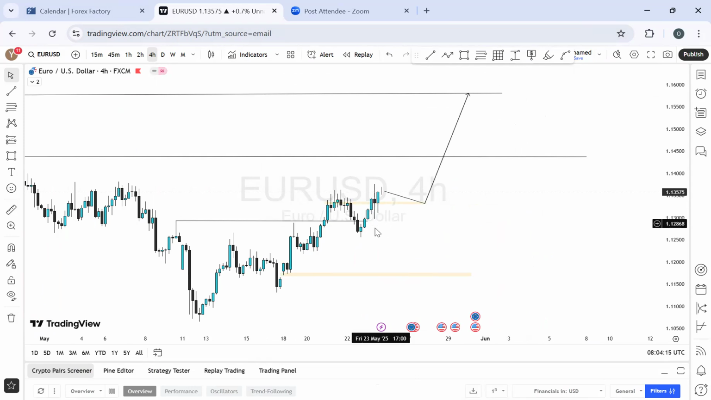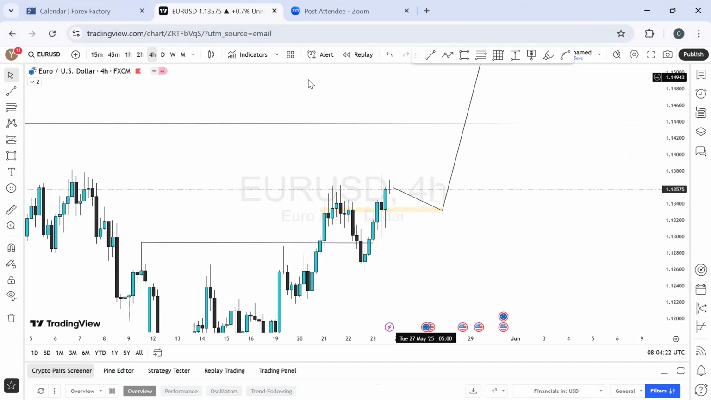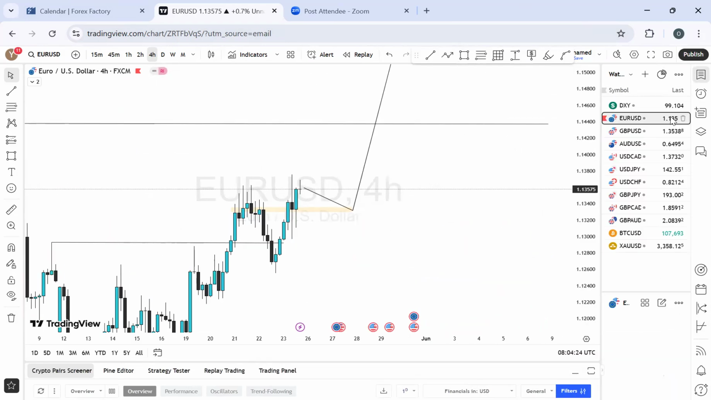Okay, if we have an opportunity to sell off, where would it be? Not seen anywhere here. Not seen anywhere. All right, let's see on the Great Britain pound US dollar. Let's see what we have.